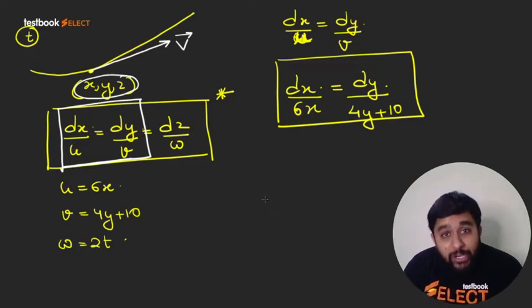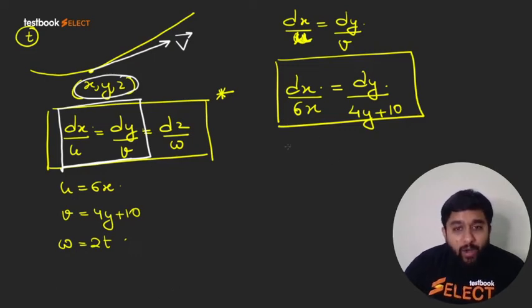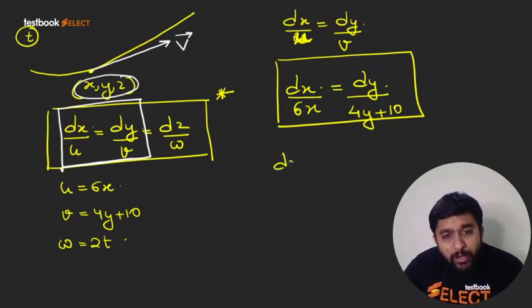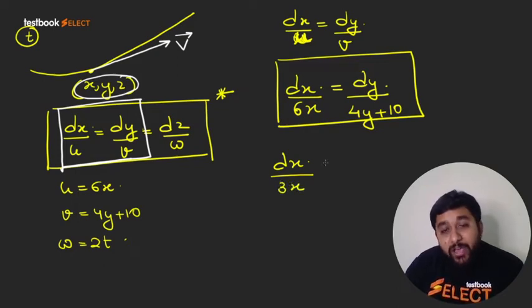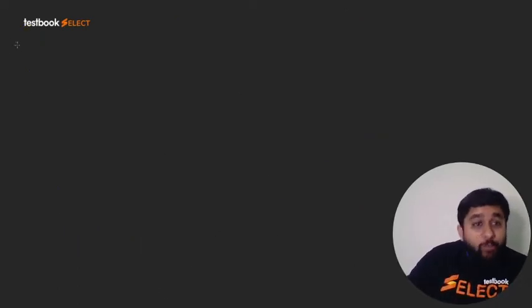Now obviously this is a differential equation already in variable separable form, and if I integrate it, I will get a relation between x and y. Obviously you can take a 2 common also, so 2 is common on both the sides, left and right hand side. So this will become dx by 3x equals dy by 2y plus 5. This is how we can write it. So let us integrate both the sides.